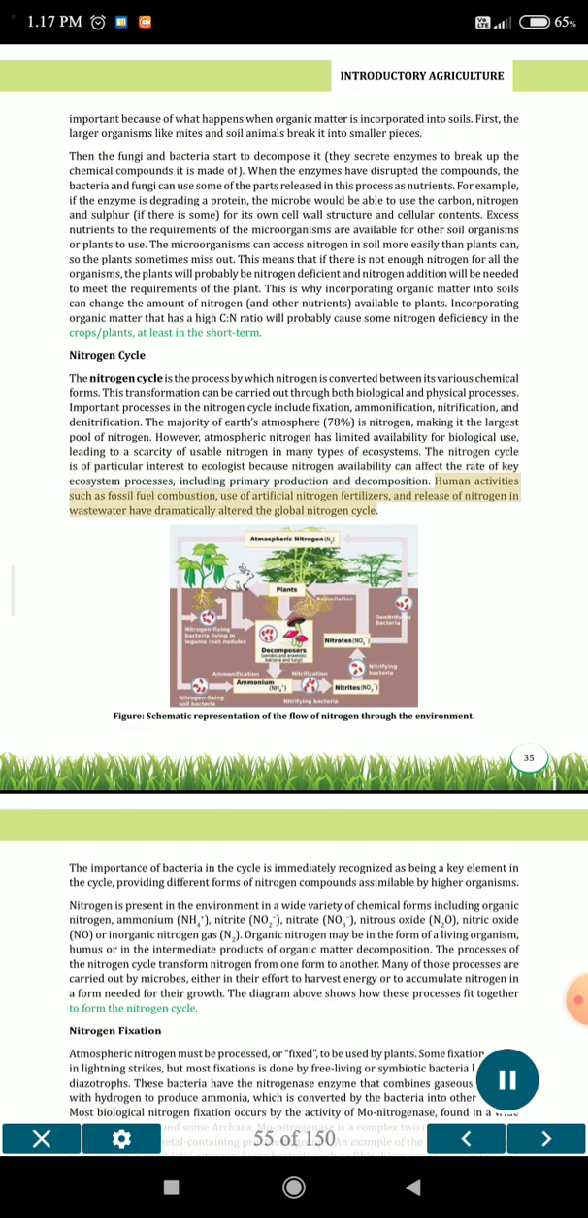Human activities such as fossil fuel combustion, use of artificial nitrogen fertilizer, and release of nitrogen in wastewater have dramatically altered the global nitrogen cycle.